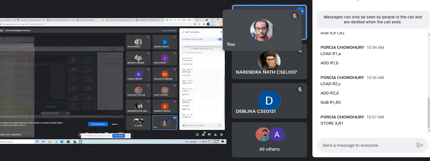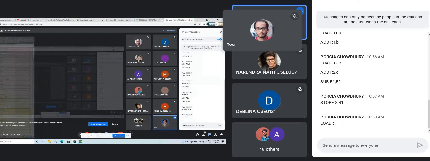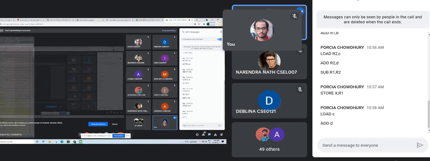Okay, so first we will do load C. So load C means in the accumulator we have the data C. Then add D, which means whatever we have in the accumulator, we add the value of D to it. We did load C, so the accumulator has C, and then add D gives C plus D in the accumulator.